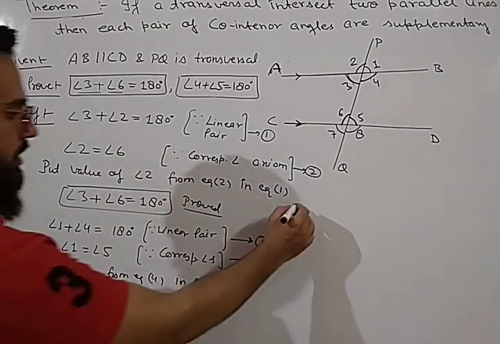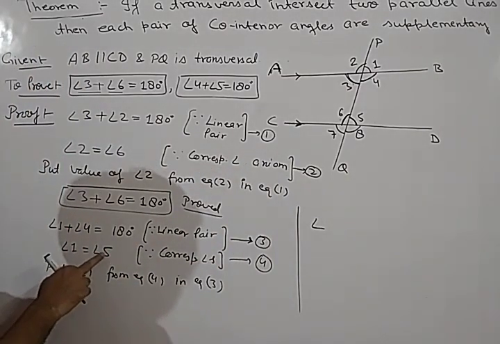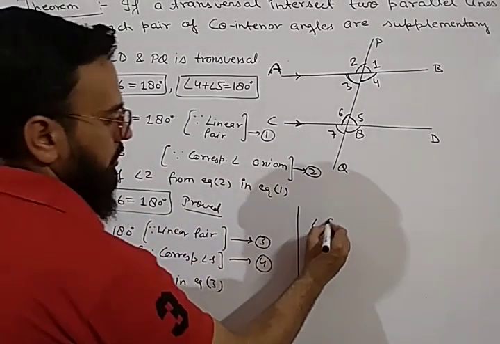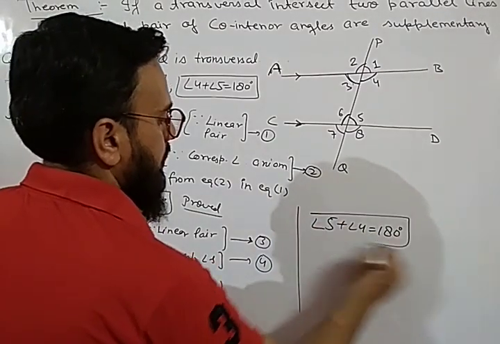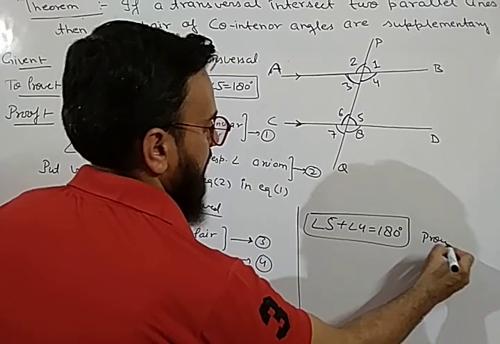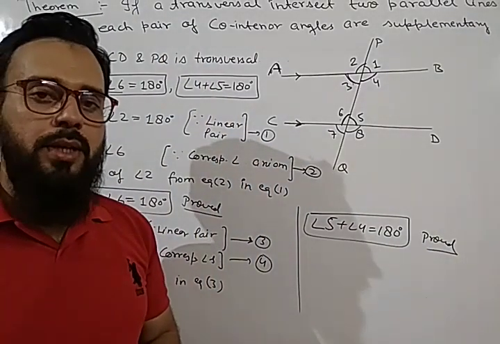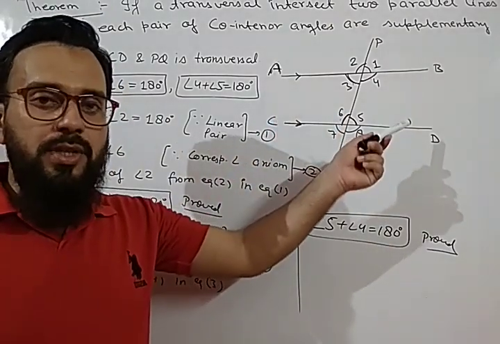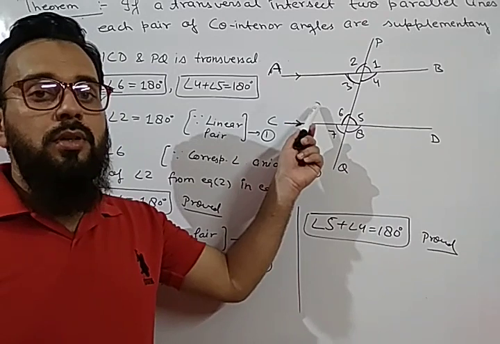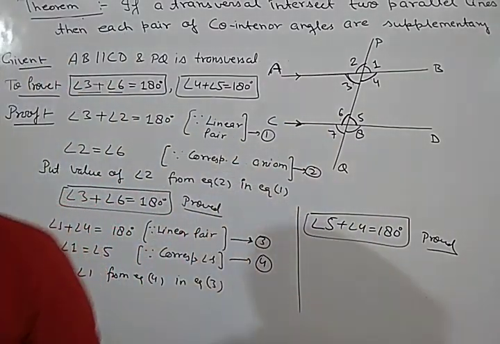So what will we get? At the place of 1 we will put 5, so it will be 5 plus 4. So angle 5 plus angle 4 is equal to 180 degrees. This is also proved, which we had to prove. This is the second part of the proof. Okay, so we proved whenever two parallel lines are cut by a transversal, then the sum of co-interior angles is 180, or they are supplementary. So note it down also.